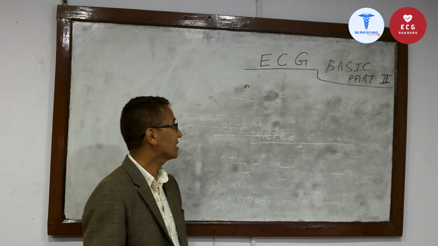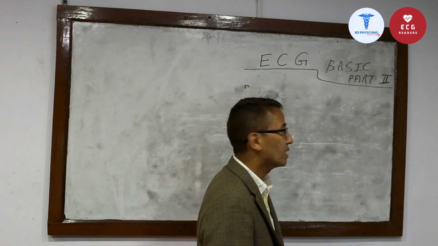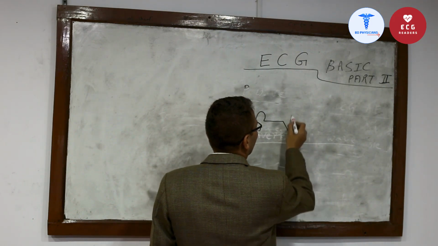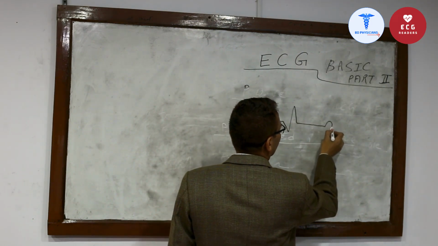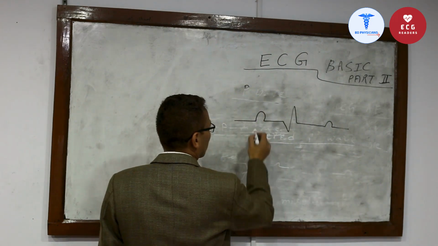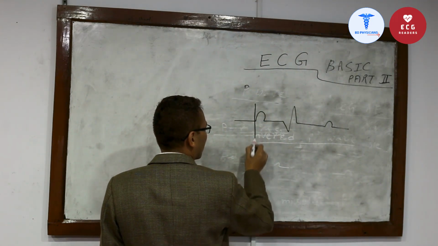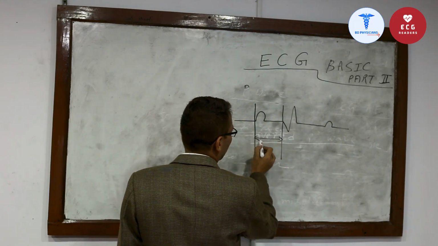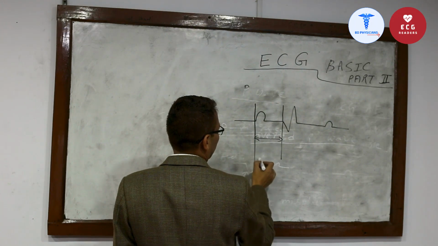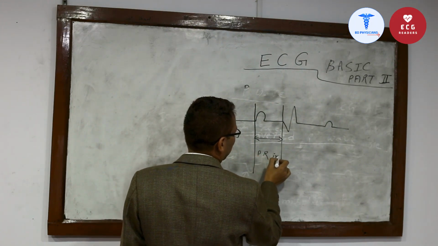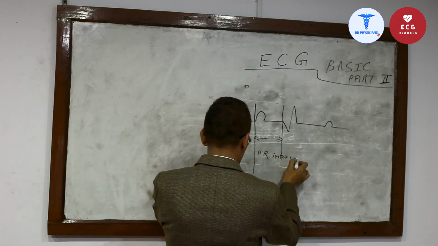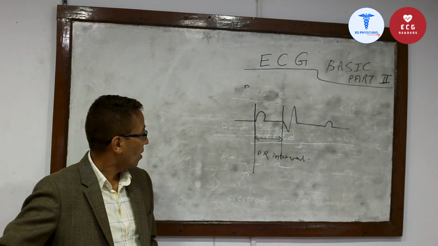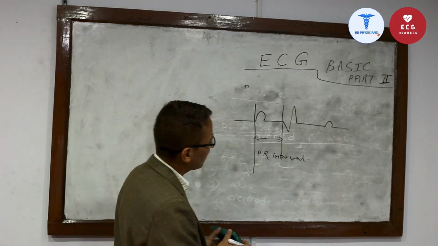So PR interval, as the name implies, interval means time. If you look at the ECG, P, QRS, T. So PR interval is the time or interval between the beginning of the P to the beginning of the QRS complex. This is the PR interval. So what is the normal PR interval?